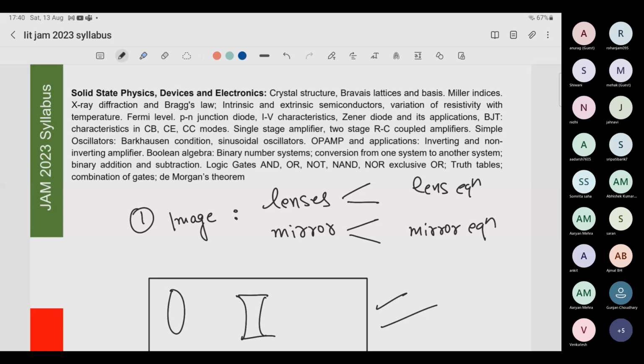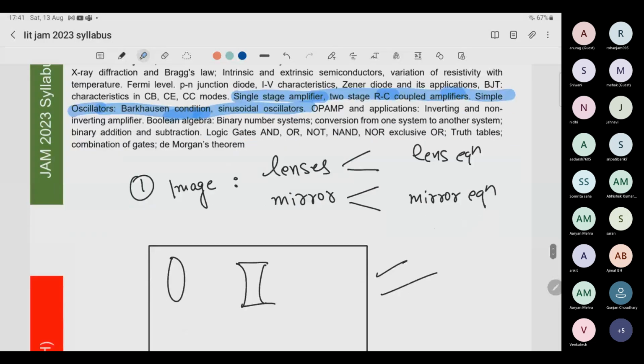Other than that, the topics, let me underline: single stage amplifier, two-stage RC coupled amplifier, simple oscillator, Barkhausen conditions, sinusoidal oscillator. These topics, definitely leave them. Entirely leave these topics. You don't have to even touch these topics. It's a very huge waste of time. So leave those topics.